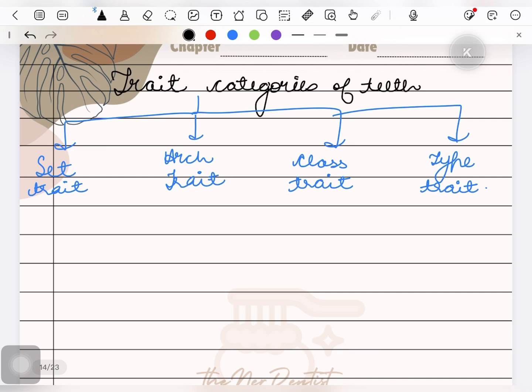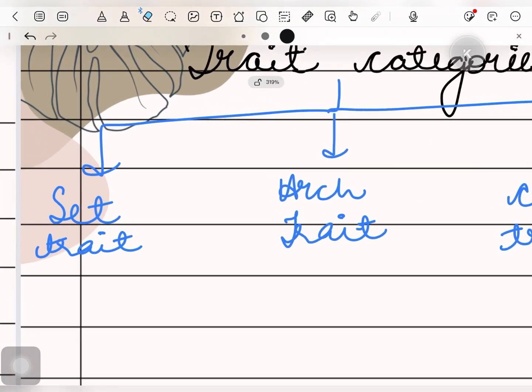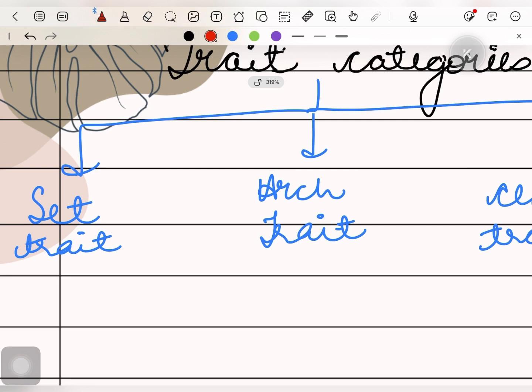Okay, so why do we need to describe a trait of a tooth? Whenever we are describing the anatomy of a tooth, we compare its morphological characteristics with other teeth, to see if there are any similarities or differences among both. What is a trait? Trait is a distinguishing characteristic or characteristic quality or attribute. The first trait that describes a tooth is set trait. It tells us if the tooth belongs to the permanent dentition or the primary dentition.